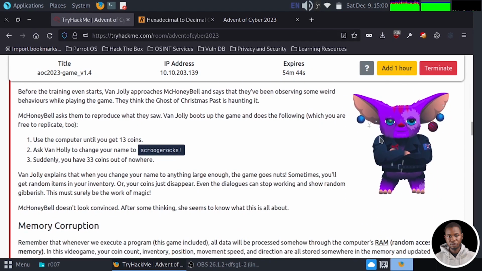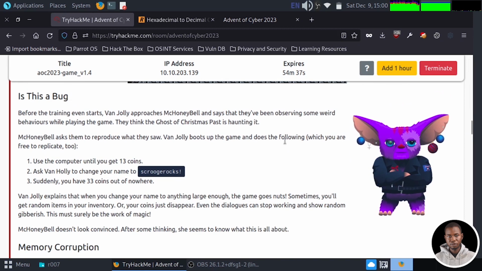Now, the first scenario for this game is somebody made an observation within the game, and this is Van Jolly. So Van Jolly approaches Mark Honeybell and says that they have been observing some weird behavior while playing the game, and they think the ghost of Christmas past is haunting it. Mark Honeybell asks them to reproduce what they saw. Van Jolly boots up the game and does the following, which you are free to replicate too.